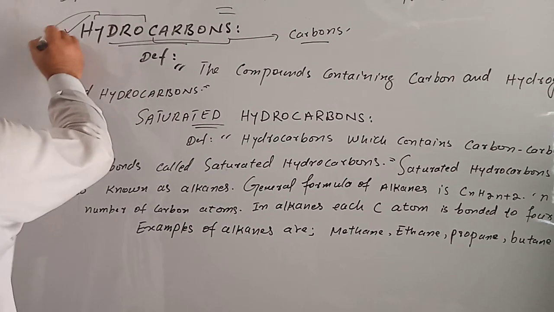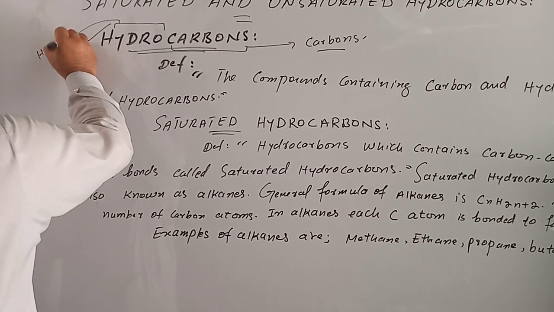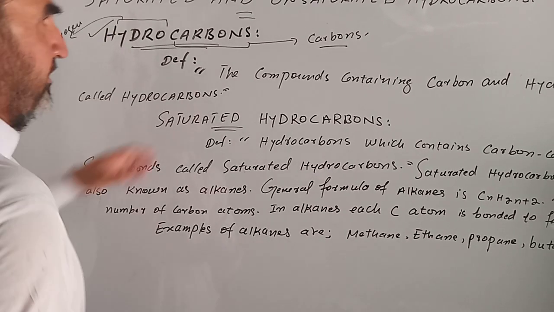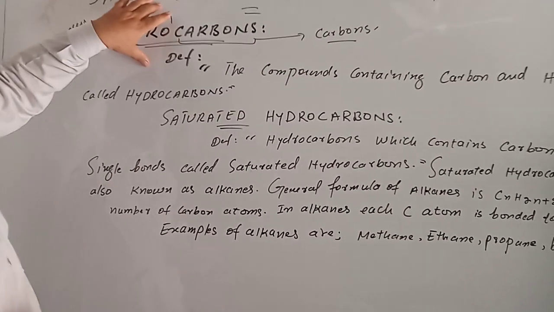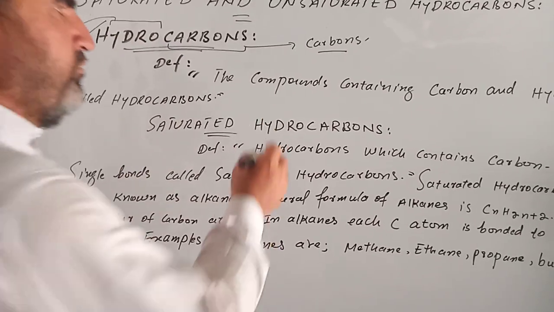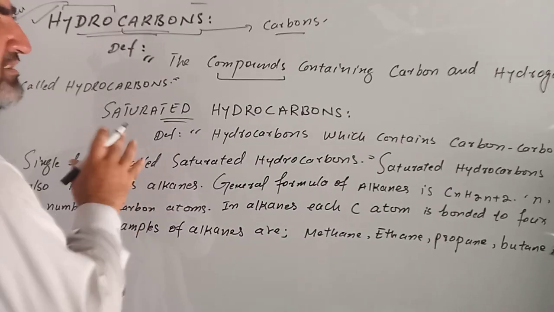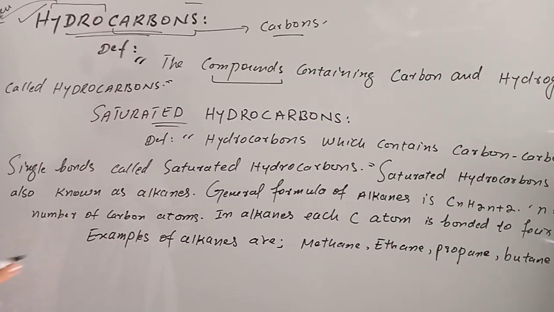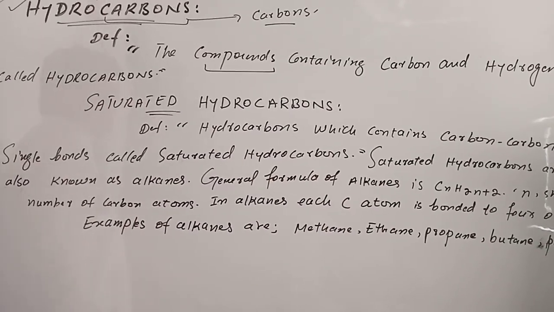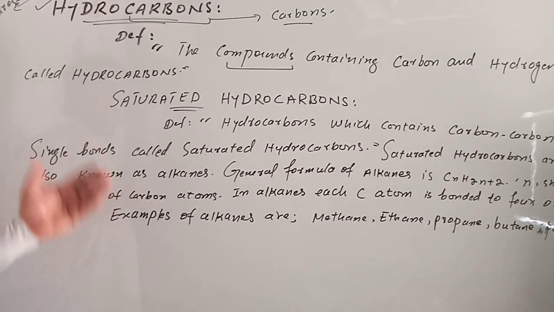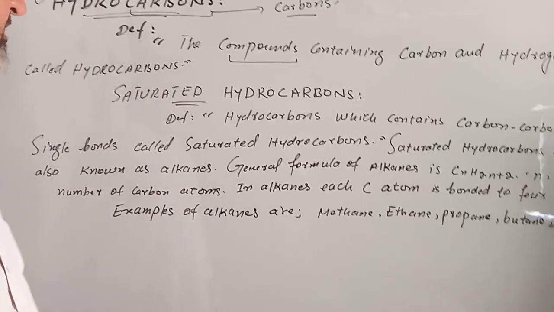Hydrogen and carbon atoms together are known as hydrocarbons. So those compounds which contain carbon and hydrogen are hydrocarbons. How will we define it? It is defined as a compound containing carbon and hydrogen, called a hydrocarbon.